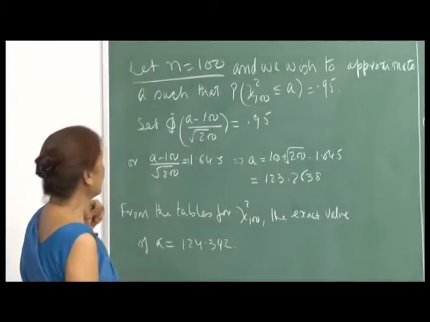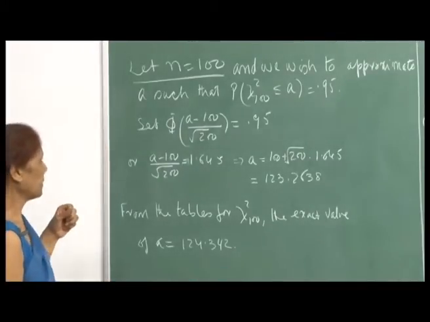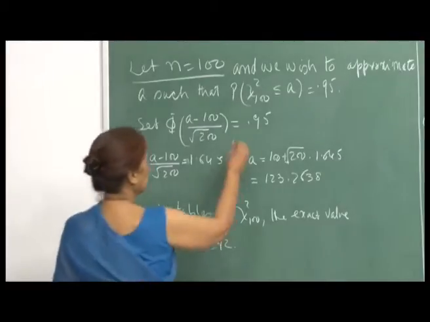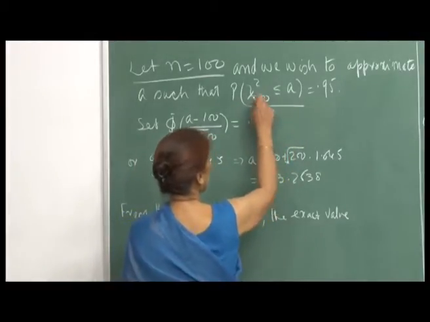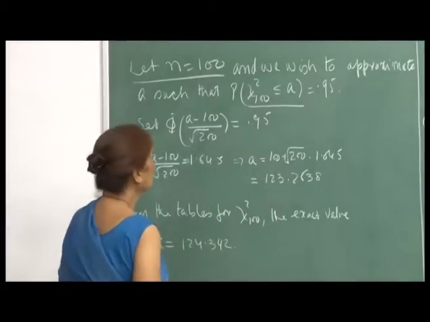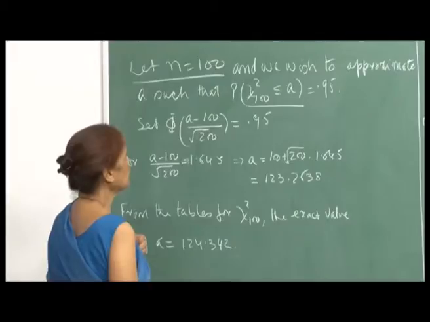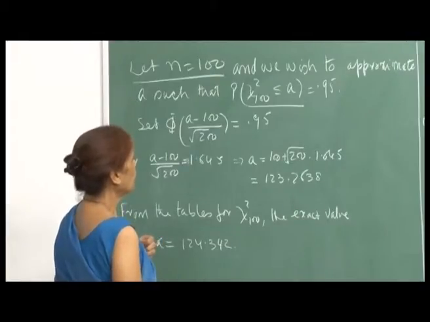So, let us compare the values for n equal to 100, right, and we want to approximate a such that the probability that chi-square 100 is less than or equal to a is equal to 0.95, right.